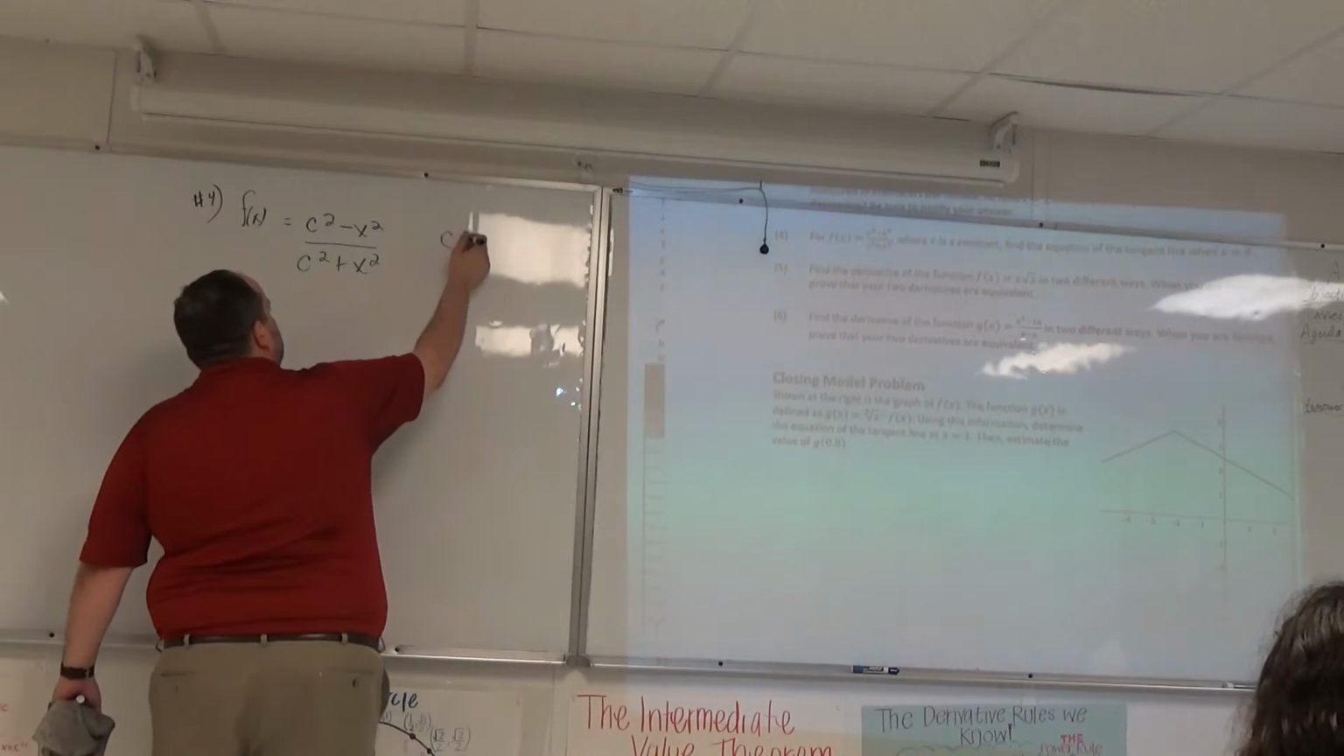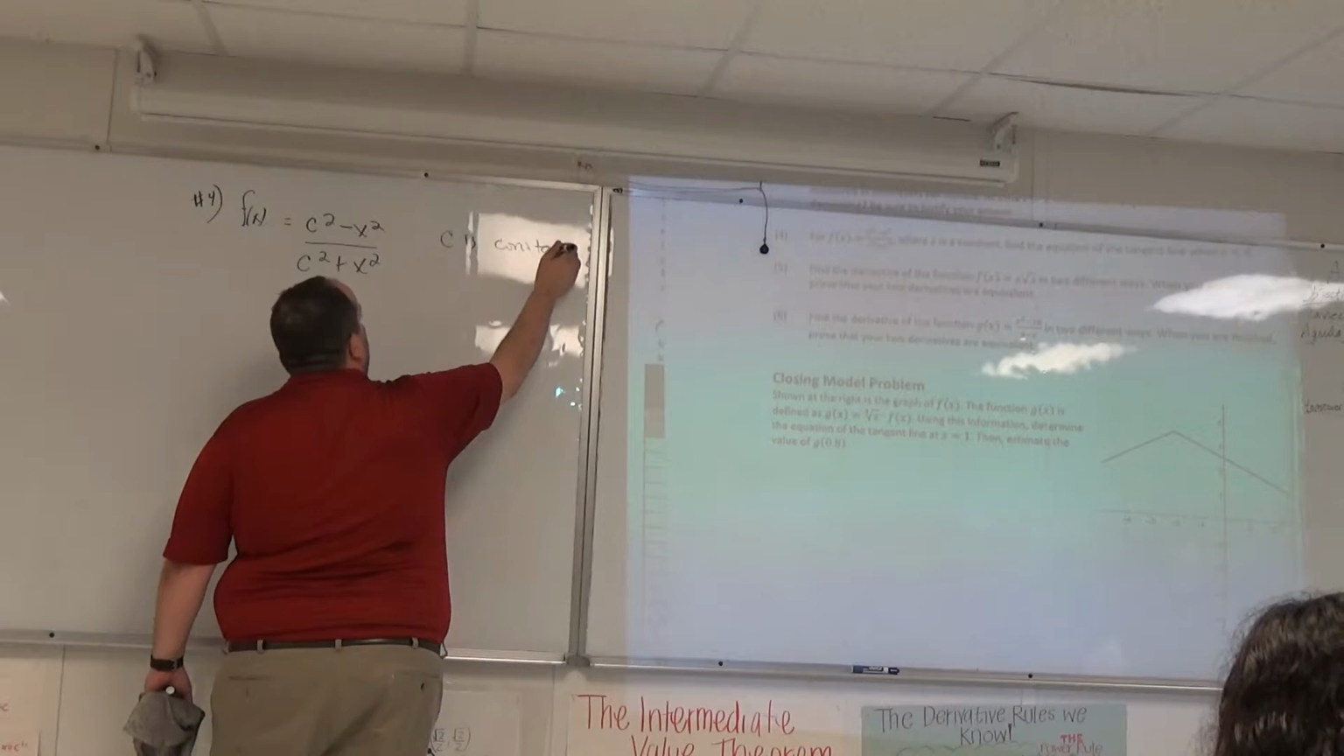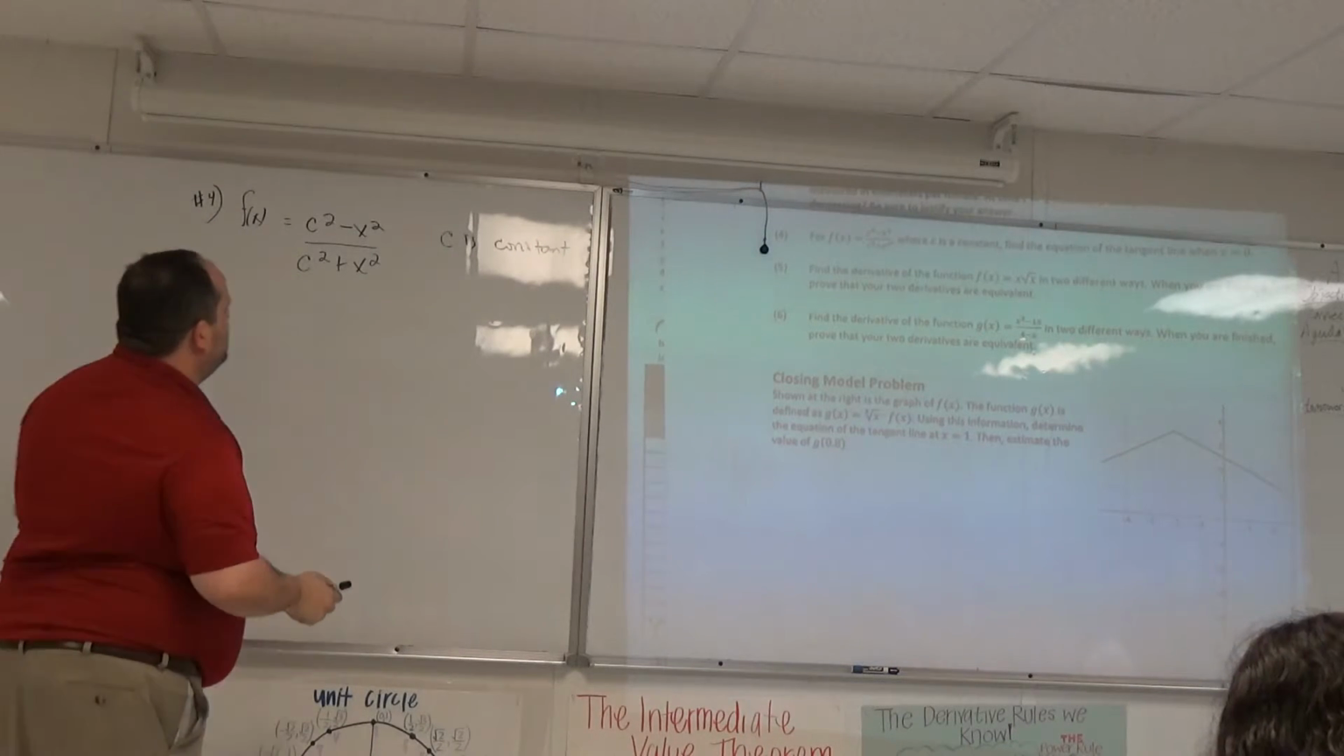Okay, C is constant. Equation of tangent lines.